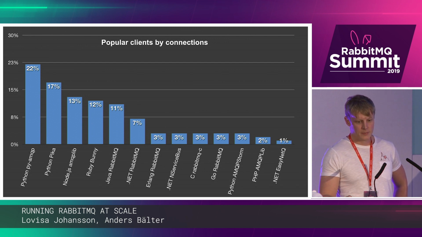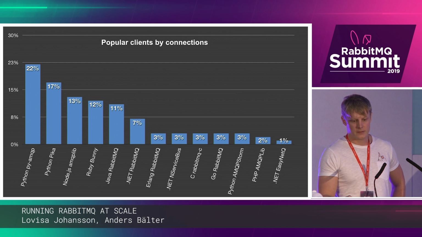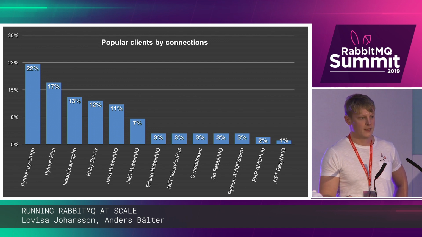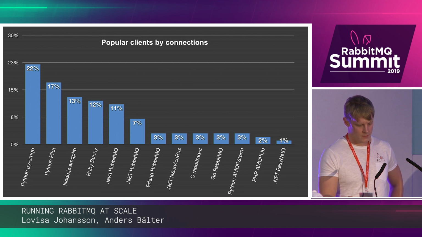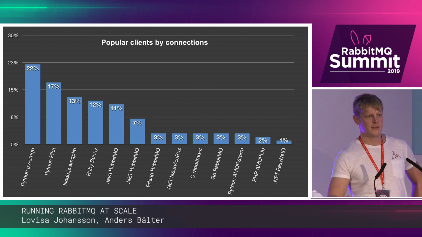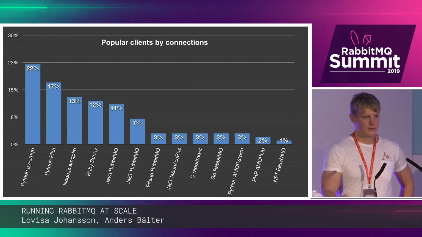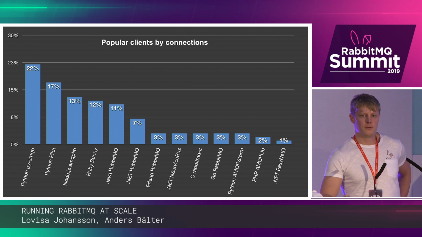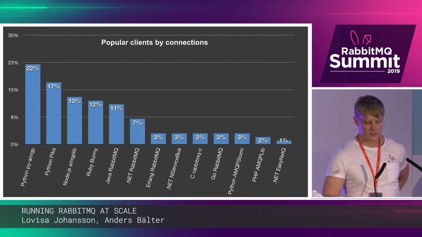And we can also see that Python and .NET are quite fragmented, as they have 3 different clients each in this top 13. And these 13 different clients stood for 99.9% of all those connections. But even though Python is a very popular language these days, this made me wonder if counting all connections like this is a fair comparison.